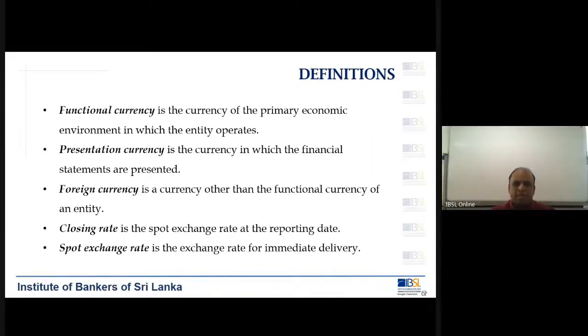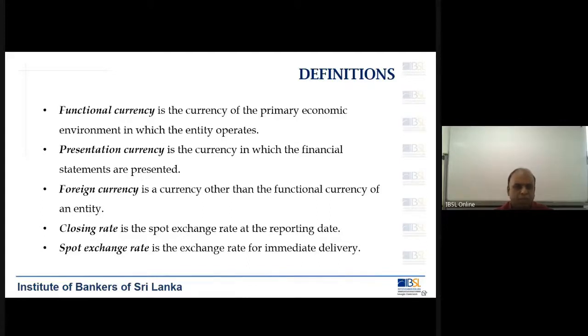Most of the banks that we have in Sri Lanka have two kinds of operations within them. One they call domestic operations, the domestic banking unit, where they deal mostly in rupees. So their functional currency is rupees. But in order to serve their BOI companies and foreign companies which are obtaining facilities and services, their operating currency will be slightly different.